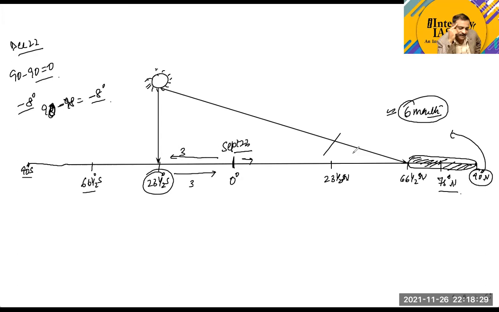Day, because the poles will start experiencing light only when the sun enters into the northern hemisphere, or there is some increase in the sun angle from 0 to 1, 2, or 3 degrees. Then only the pole will start experiencing day. Now you can take the reverse side also. It's not only about the north pole. You can take the south pole also.